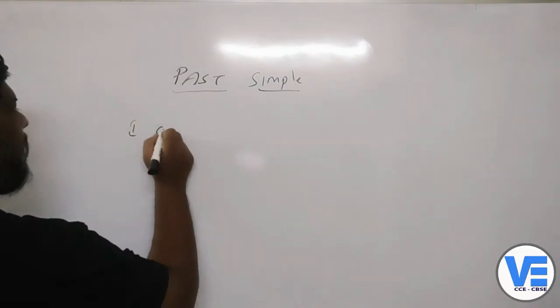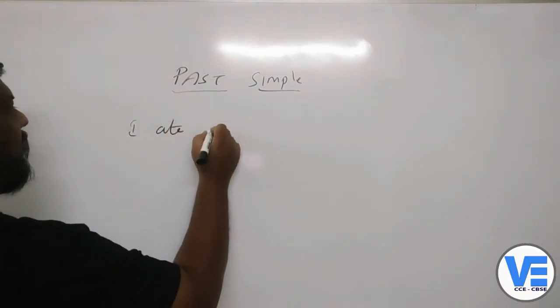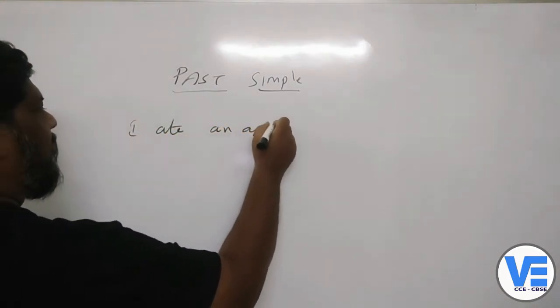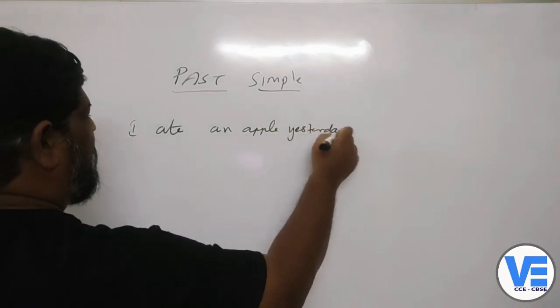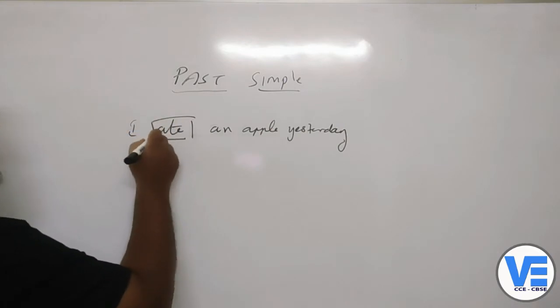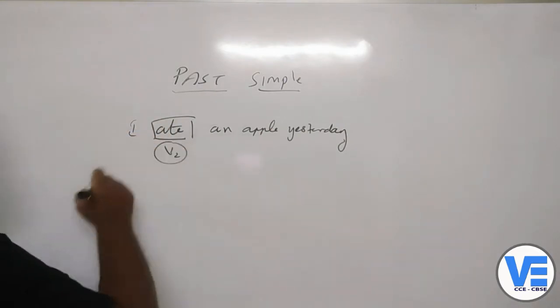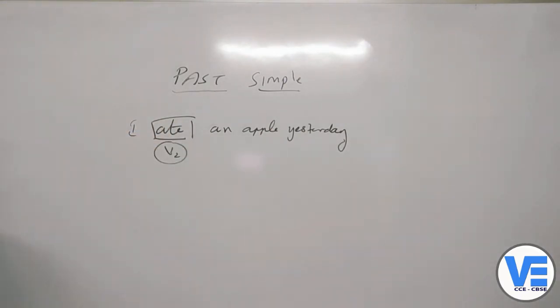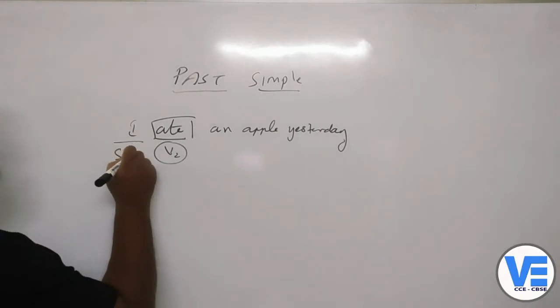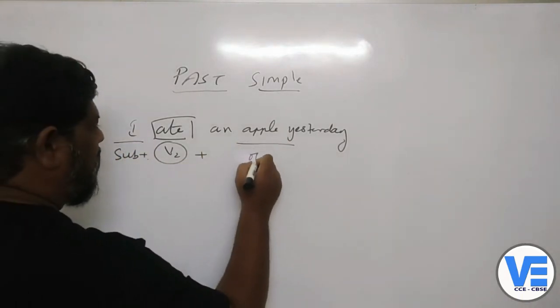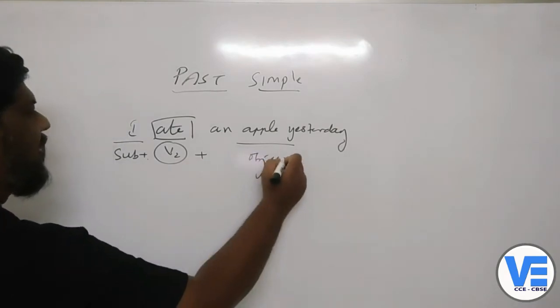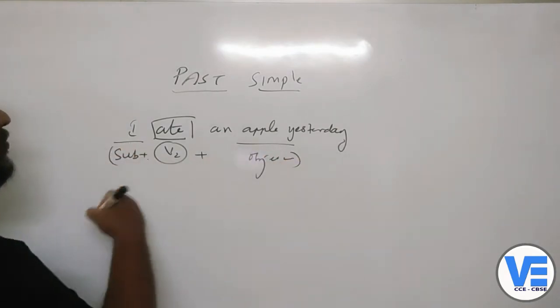So examples you can write like this: I ate an apple yesterday. So here ate is the V2. Ate is the V2. So I is the subject, subject plus V2 plus the object. So this is the formula of the past simple.